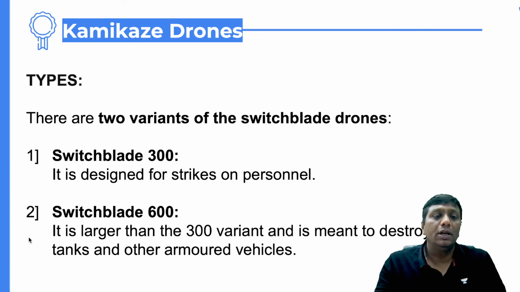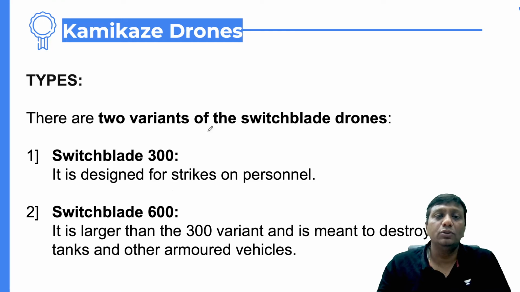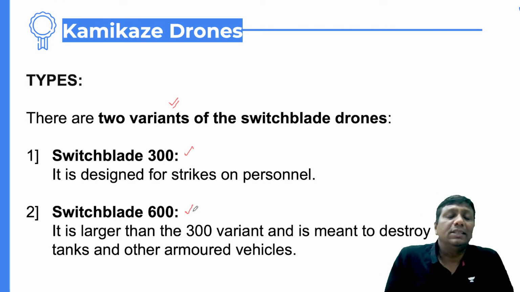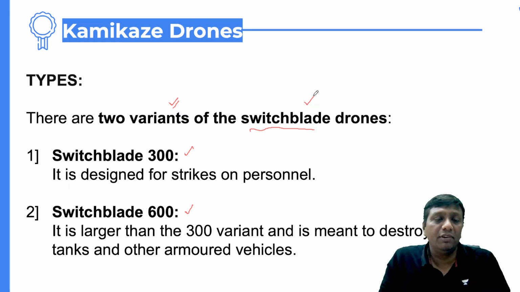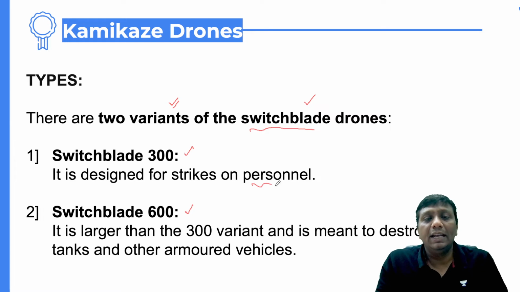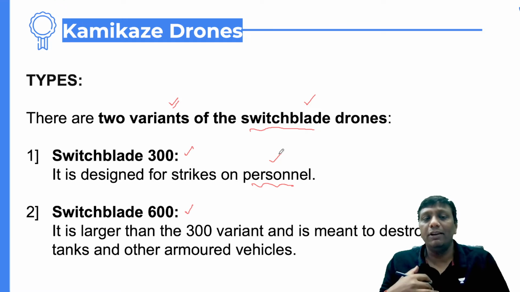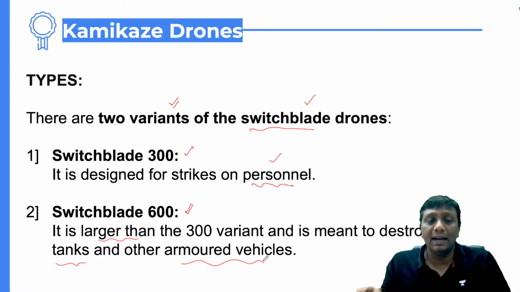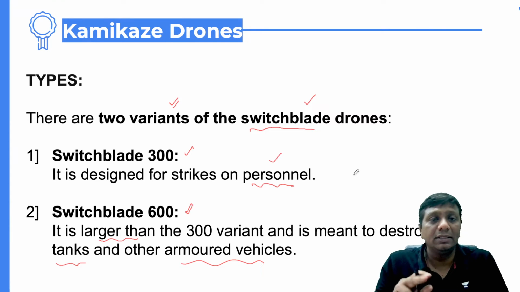You remember there are two types of kamikaze drone system: two variants of the switchblade drones, or kamikaze drones. The first is Switchblade 300, and the second is Switchblade 600. The 300 is an anti-personnel type, which you can use against soldiers. But Switchblade 600 is larger than the 300 variant. It will destroy any oncoming tank or armored vehicle. It is not only anti-personnel, it can be anti-tank and anti-armored vehicle as well. In that way, two types of drone system were developed.